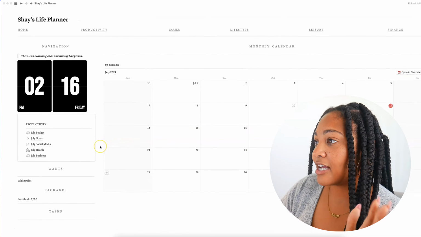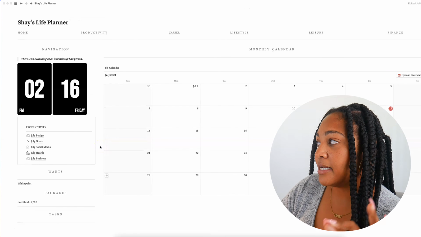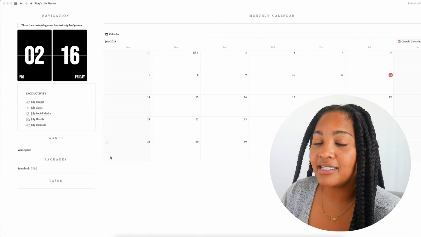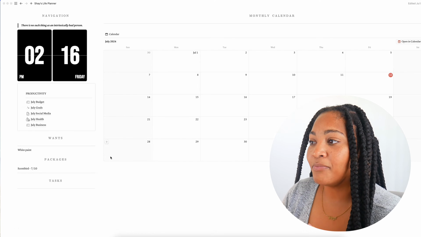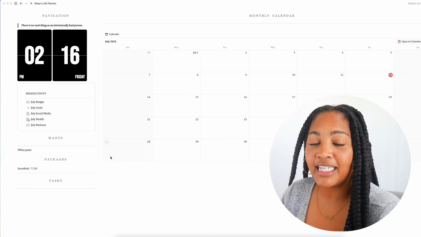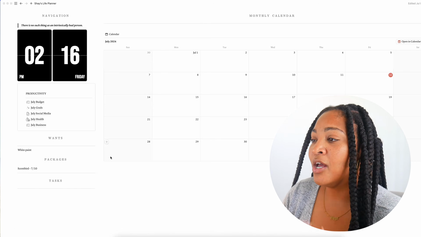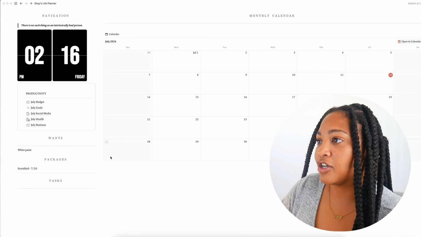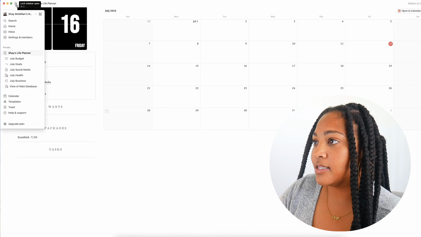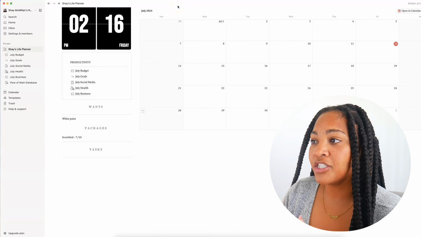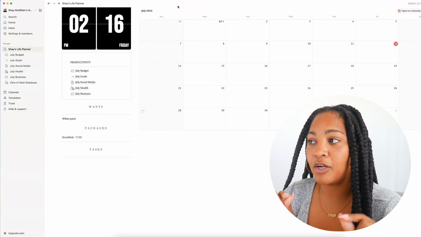So anywho, we are in my Notion, and this is actually my main page. This is my dashboard, if you will. And I'm taking you guys into it because I have made some upgrades to my Notion. Not really, I've just moved around some things. Everything looks the same, but for my productivity section here, if you click there, you'll see that my main pages are going to be the pages that correlate with the month.